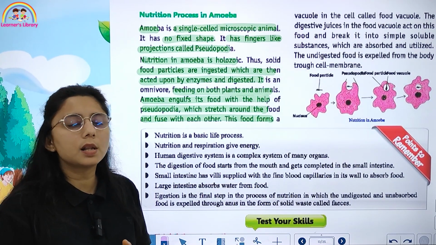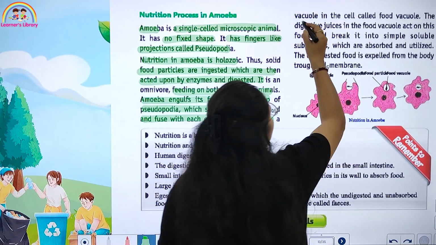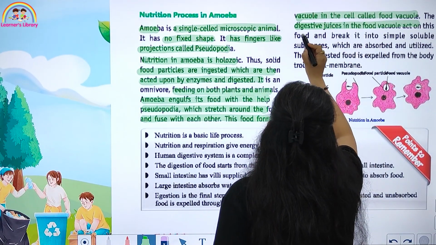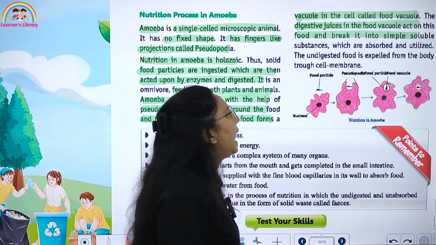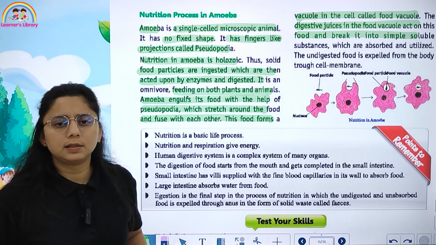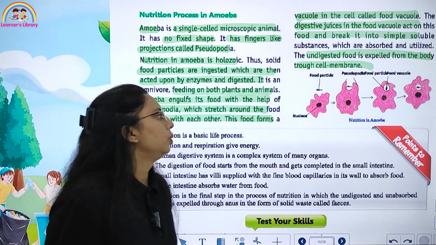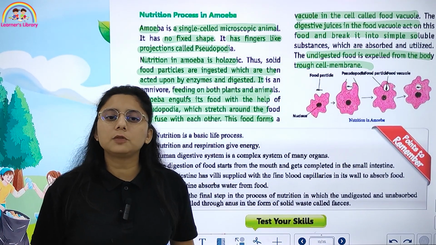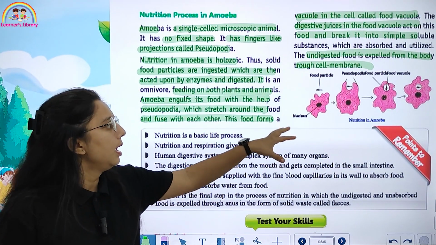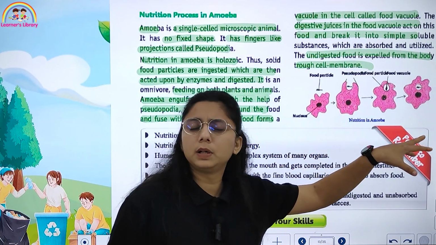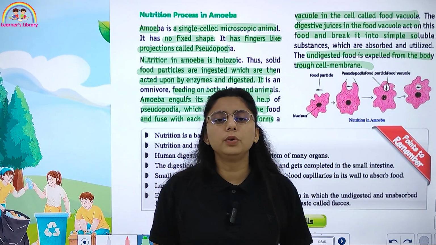They fuse, and the food forms a vacuole in the cell called the food vacuole. The digestive enzymes in the food vacuole act on the food and break it down, and it is absorbed. The undigested food is expelled from the body through the cell membrane. From where is it expelled? Through the cell membrane. It happens like this: see, there is the nucleus, the food, it forms pseudopodia, and the food is broken down into different forms.